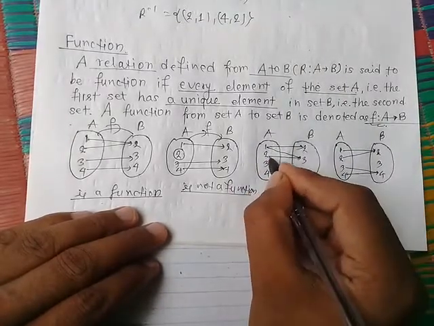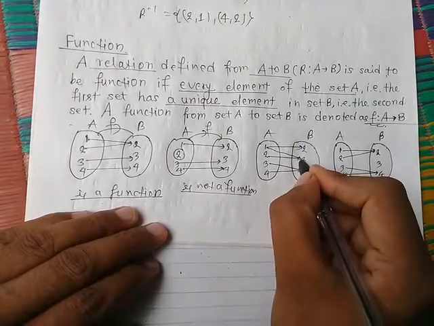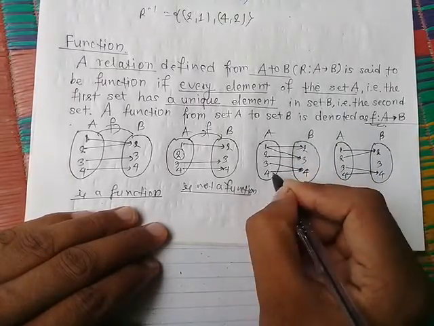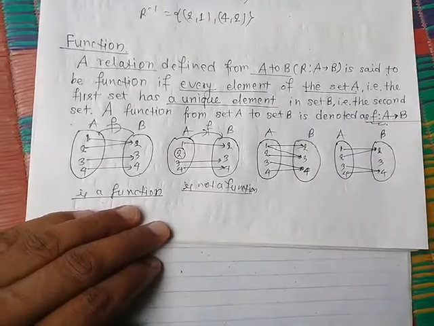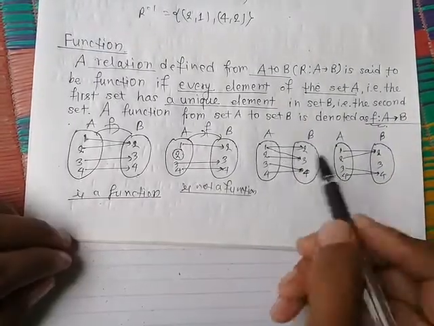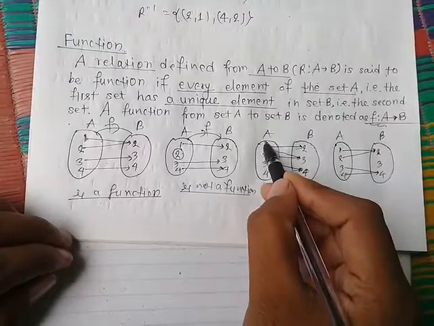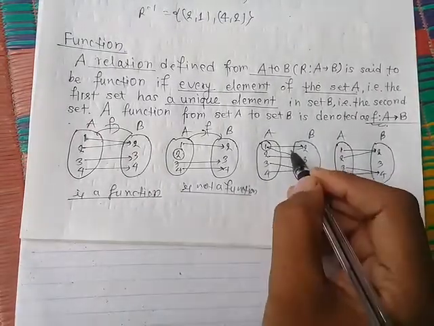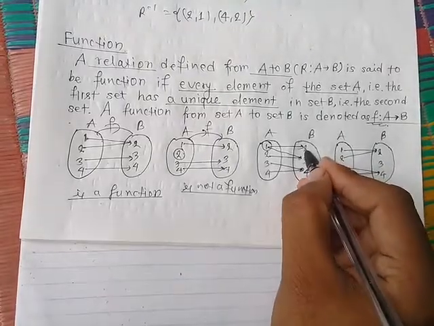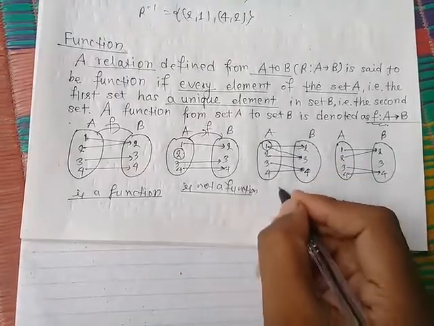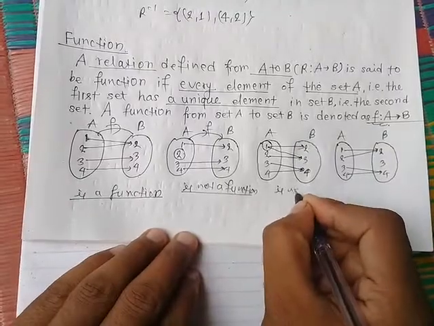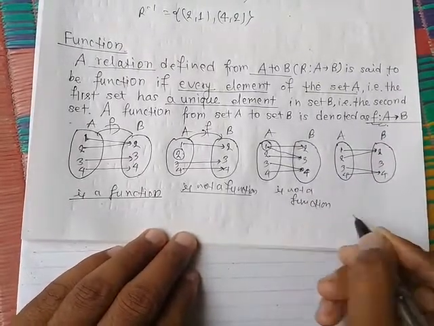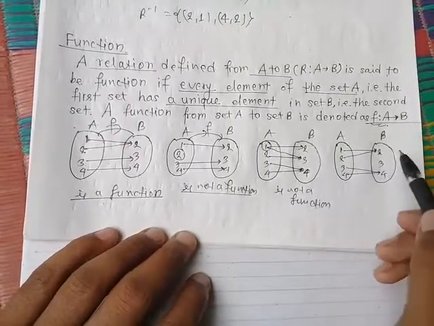Here 2 has a unique element in B, 3 has also a unique element in B, 4 also has a unique element in B. But here 1 is mapped with two elements, that is 2 and 3. So this is not a function.